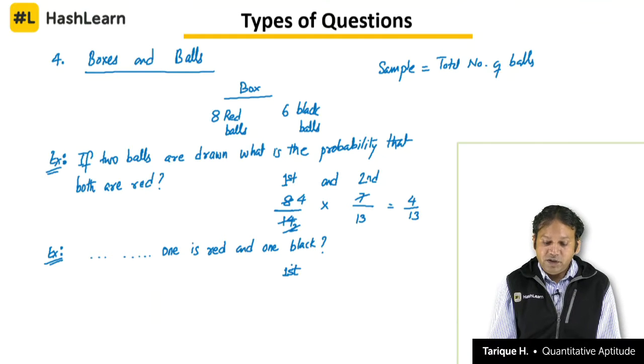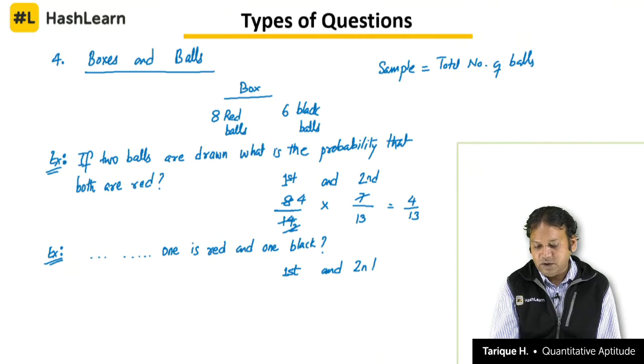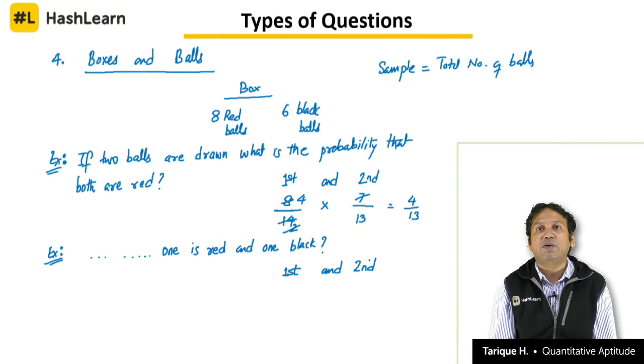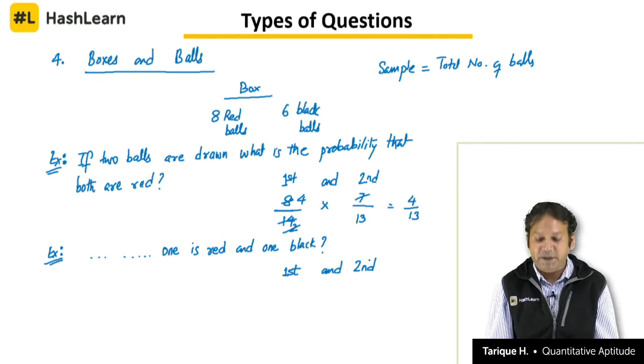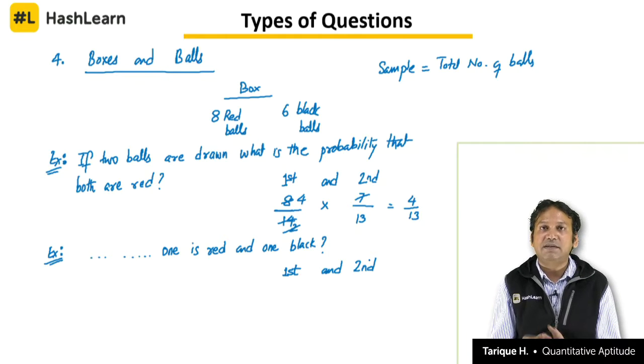If you are using permutation combination, what will happen, that also I will show to you. Just understand here, first ball and second ball, I don't prefer using permutation combination. I advise most of my students also not to do that, because unnecessarily you are making a question of probability a double question, a question of permutation combination plus probability. Okay, so we will just use fractions and solve.